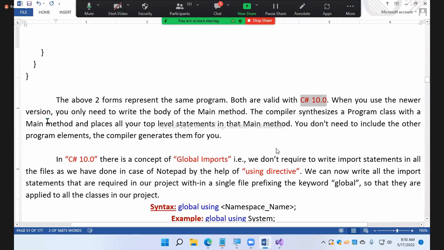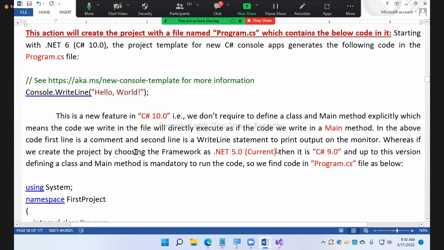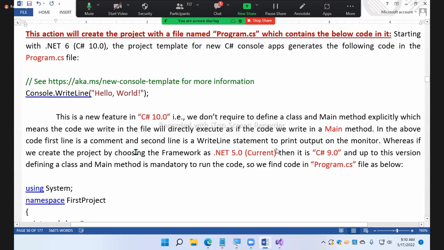When you use the newer version, you only need to write the body of the main method. The compiler synthesizes a program class with a main method and places all the top level statements in the main method. You don't need to include the other program elements. The compiler will generate everything for you. So this is the first feature of C# 10, guys.